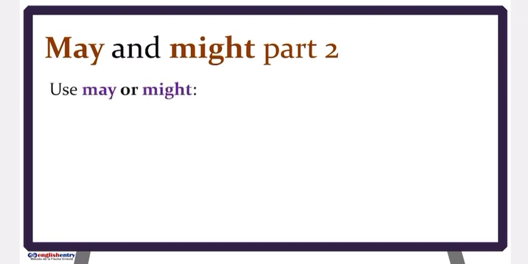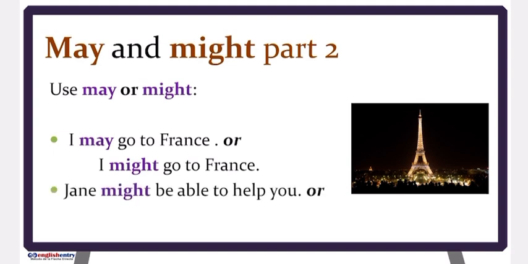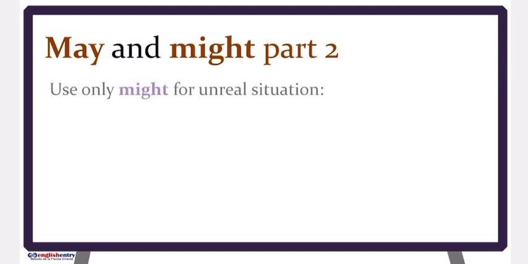Usually, you can use may or might. So you can say, I may go to France, or I might go to France. Jane might be able to help you, or Jane may be able to help you. Okay, very good. But we use only might when the situation is not real.